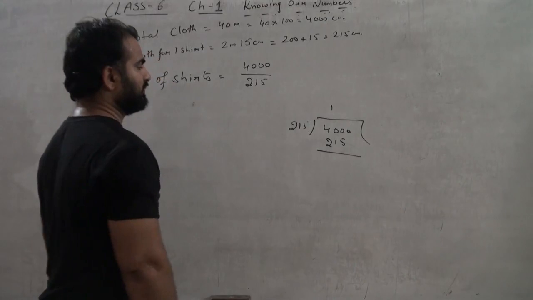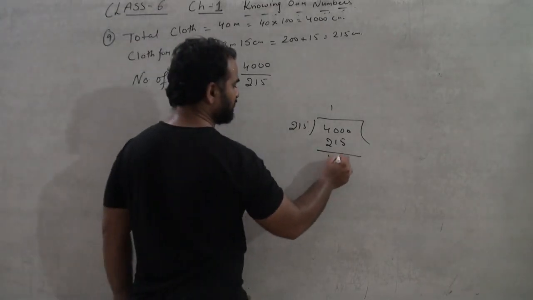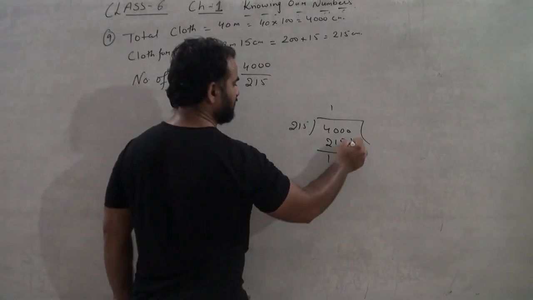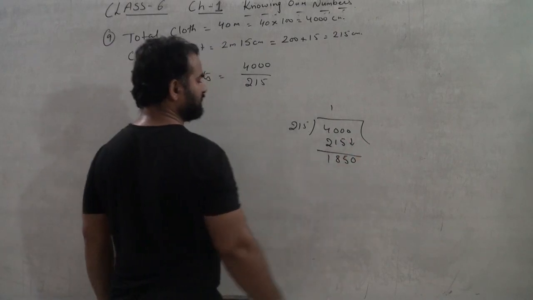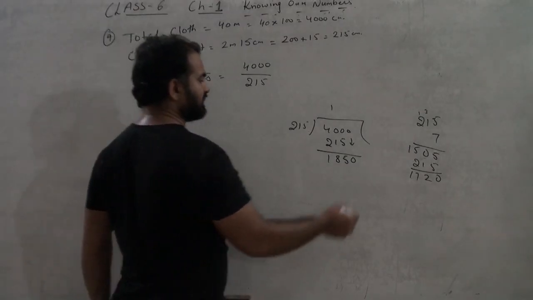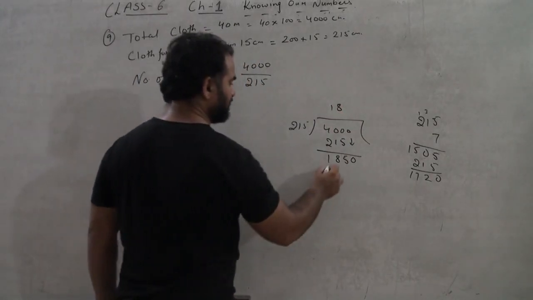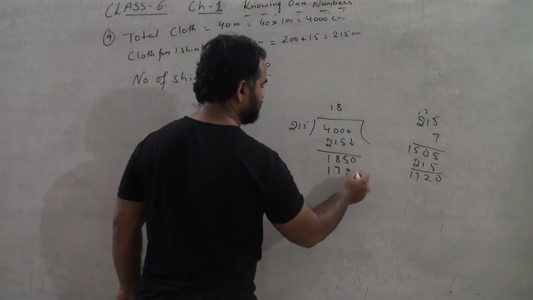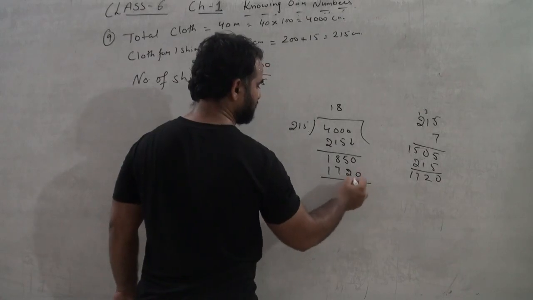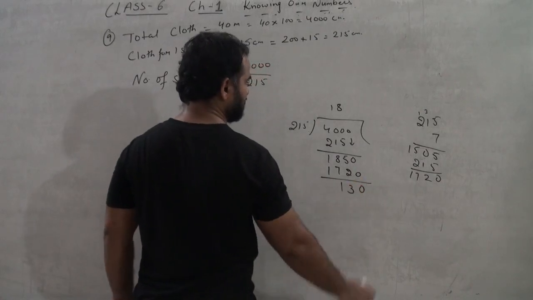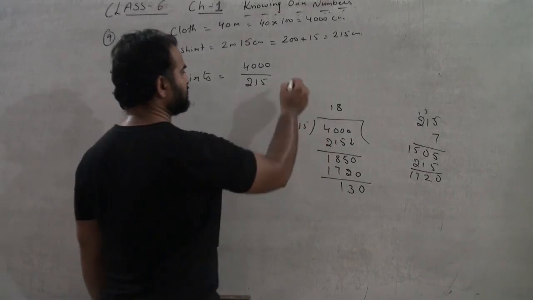We will get 1785, and then we will take the 0 down. So 215 eights are 1720. So it will be 0, 3 and 1. So what we will get is the number of shirts will be 18,